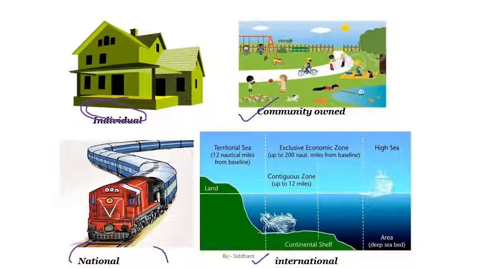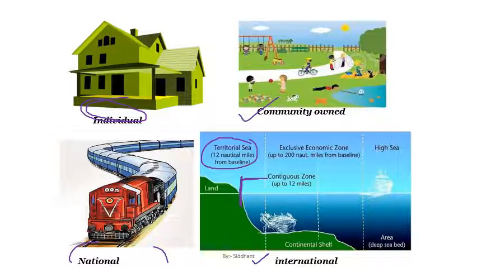So here in this particular image also I can give you some examples. You can see this is your baseline, the extreme boundary of the land. From here till here we have 12 nautical miles, which is the territorial sea, 12 nautical miles from the baseline.